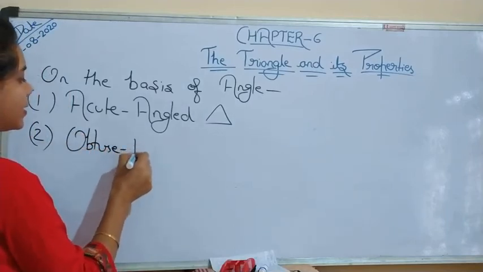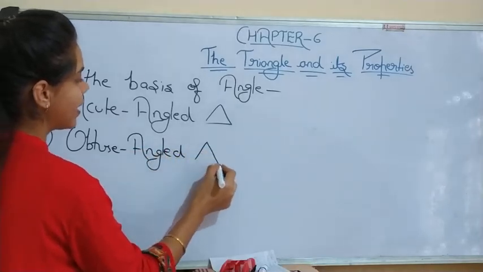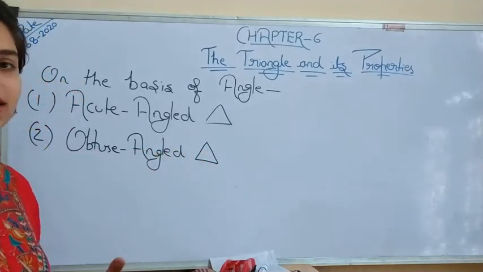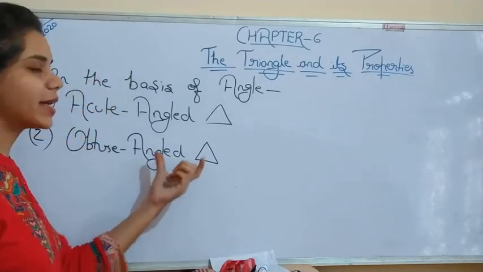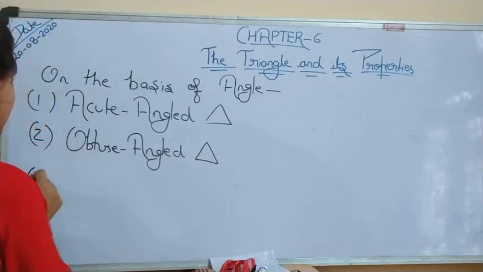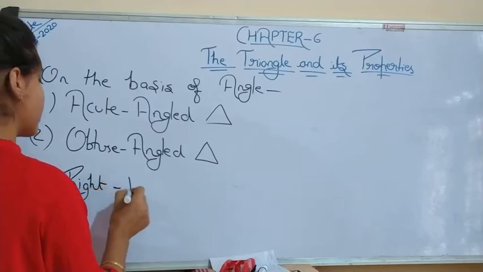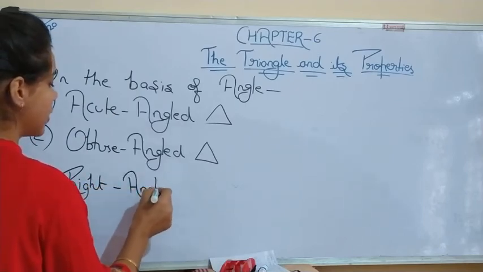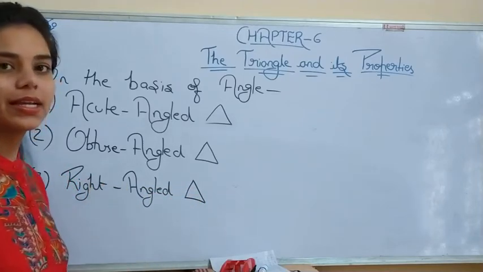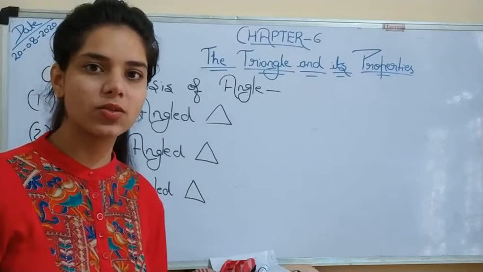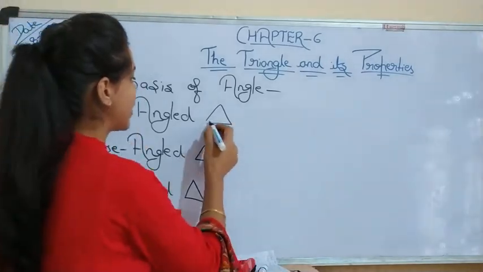Obtuse angled triangle. If any angle is greater than 90 degrees but less than 180 degrees, that triangle is known as an obtuse angle triangle. Next is the right angle triangle. Right angle triangle means if any of the angles is 90 degrees, that triangle is known as a right angle triangle. The triangle which is acute can be made like this.